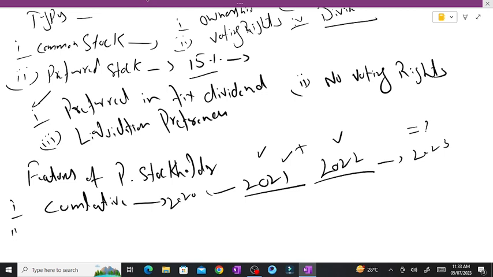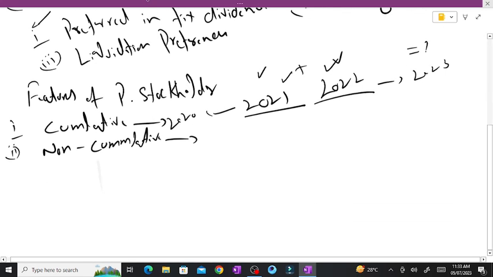The other one is non-cumulative. What do you mean by non-cumulative? Non-cumulative preferred stock is one on which past unpaid dividends do not accumulate. For the people who don't have a cumulative feature, if in any year, for example 2022, the dividend is missed, the company will not pay you next year. Those are the features we have in different kinds of stockholders.